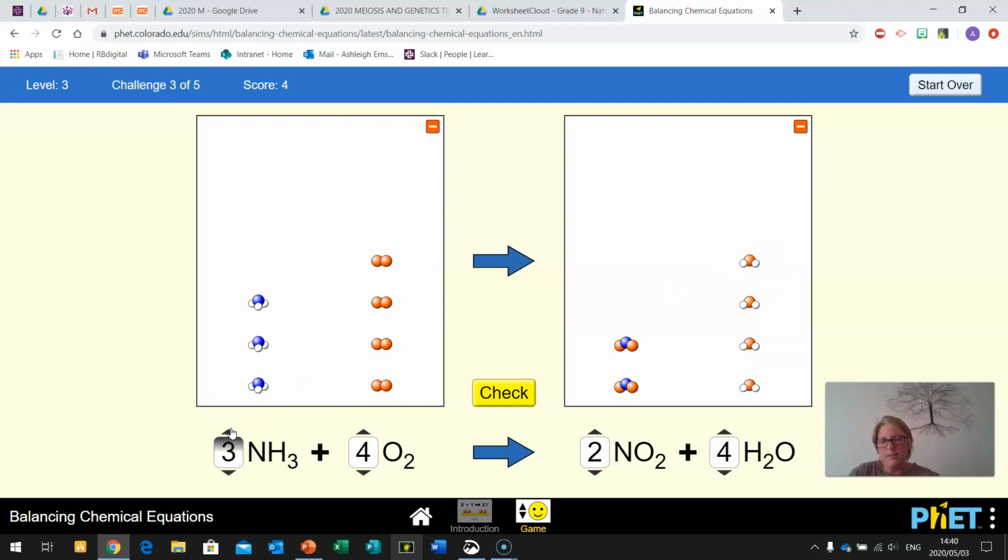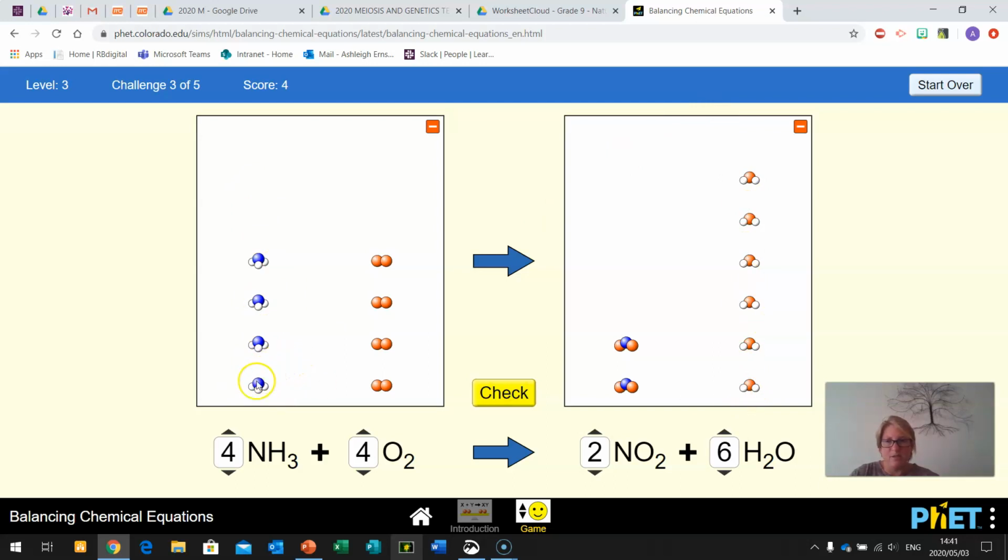So let's add another hydrogen on here, not another molecule on here. So now we have 1, 2, 3, 4, 5, 6, 7, 8, 9. And here, 1, 2, 3, 4, 5, 6, 7, 8. So another molecule here gives us 10. 1, 2, 3, 4, 5, 6, 7, 8, 9, it gives us 10, 11, 12. So if we add another molecule here, that's 12. 2 times 6 is 12. Here we have 3 times 4 is 12. So our hydrogens are now balanced.